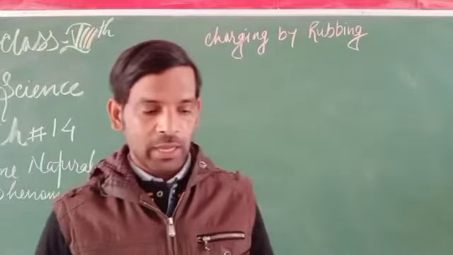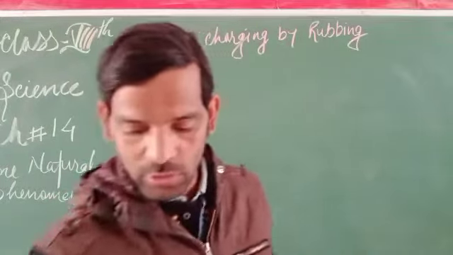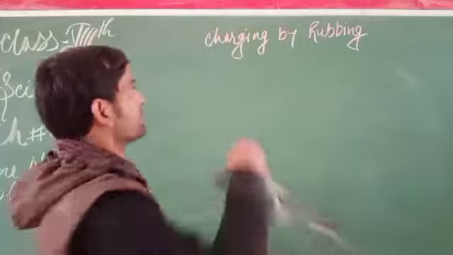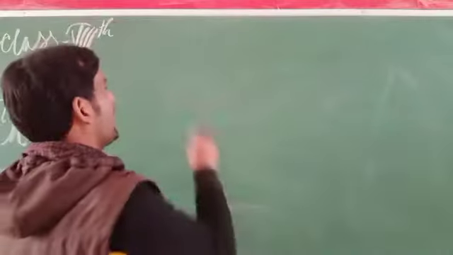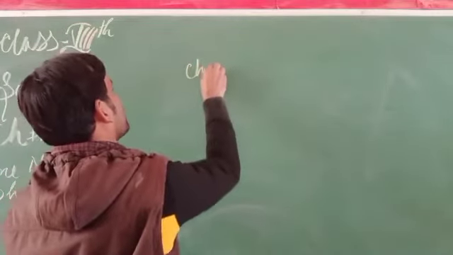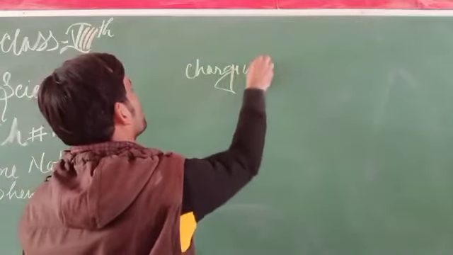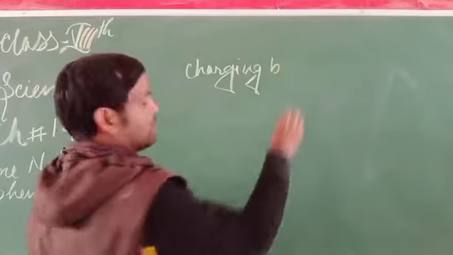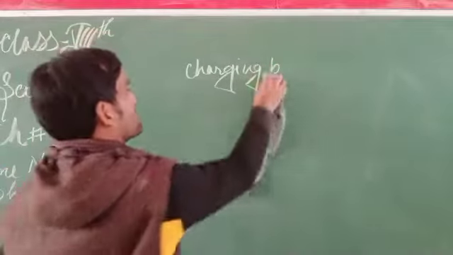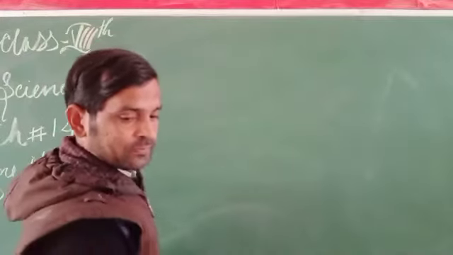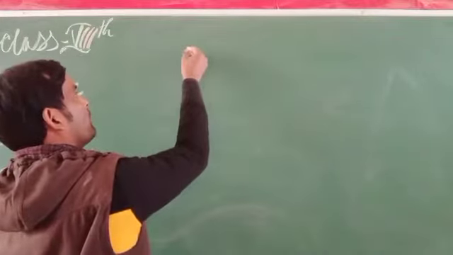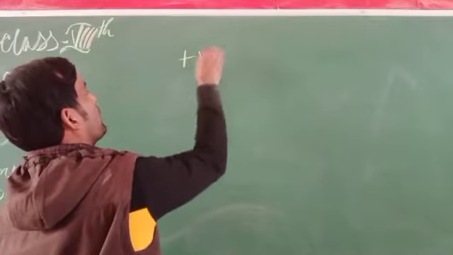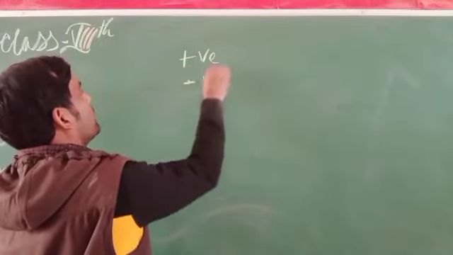We can also say that there will be a charge flow. Charges can be transferred, either in a positive or a negative form.